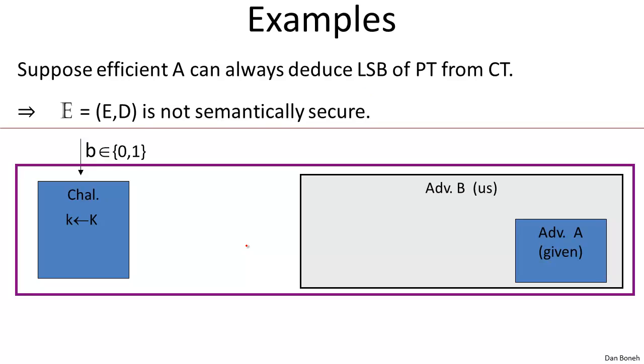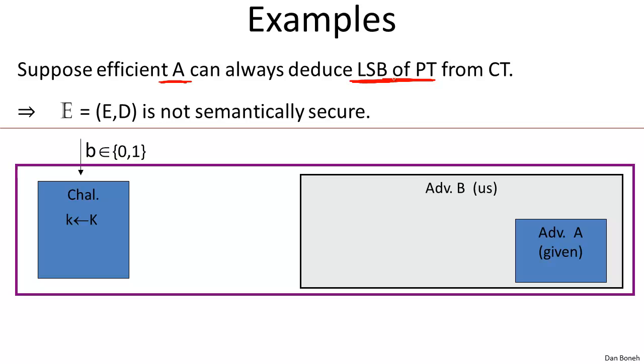So the first example is, suppose we have a broken encryption scheme. In other words, suppose we have an adversary A that somehow, given the ciphertext, is always able to deduce the least significant bit of the plaintext. So given the encryption of M0, this adversary is able to deduce the least significant bit of M0. That's a terrible encryption scheme, because it leaks the least significant bit of the plaintext just given the ciphertext. I want to show you that the scheme is therefore not semantically secure. So that shows that if a system is semantically secure, then there is no attacker of this type.